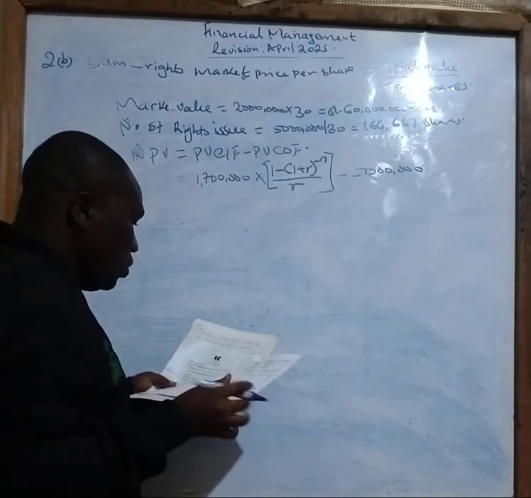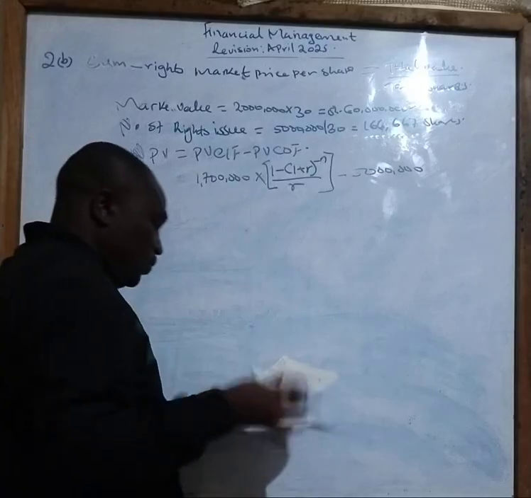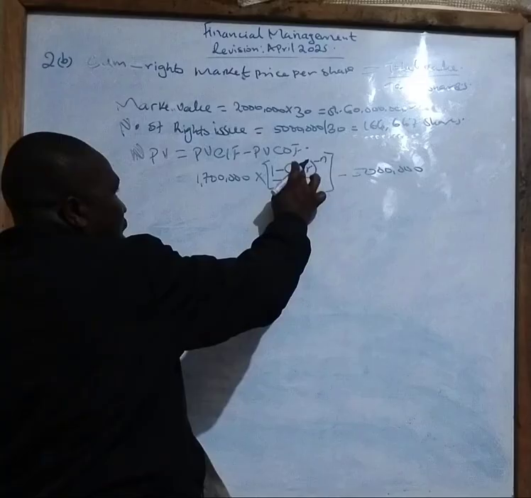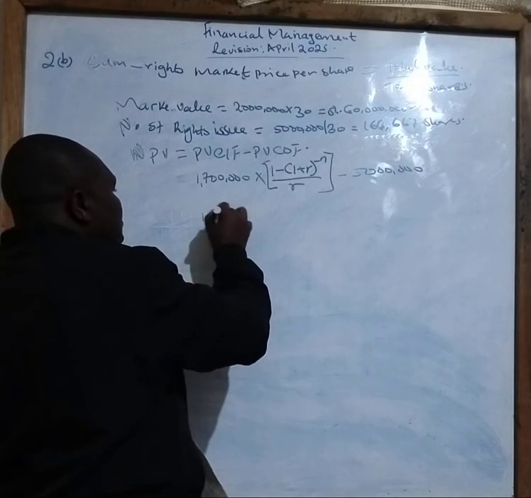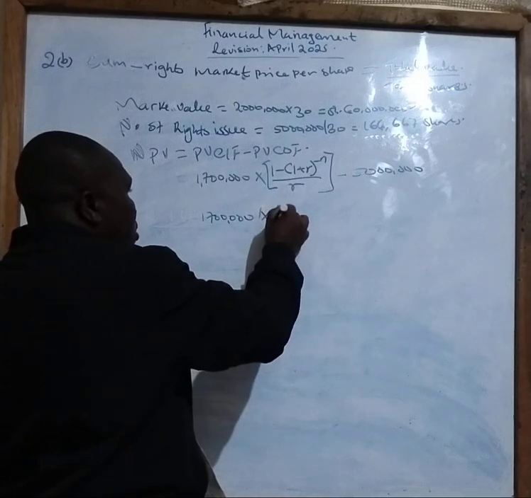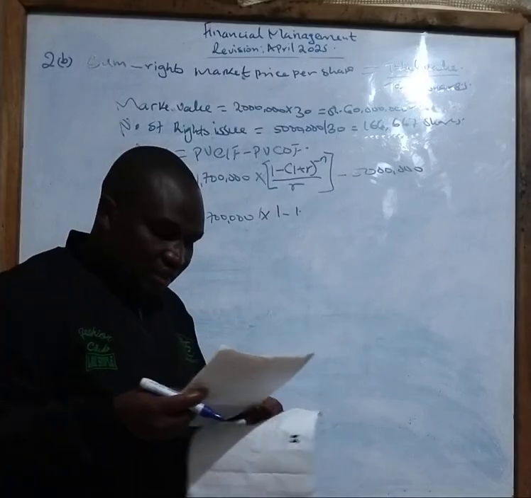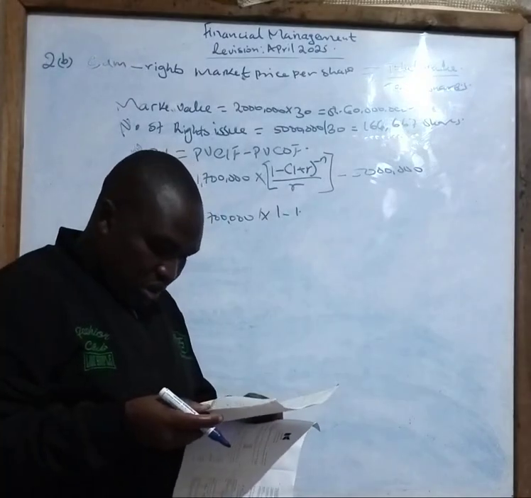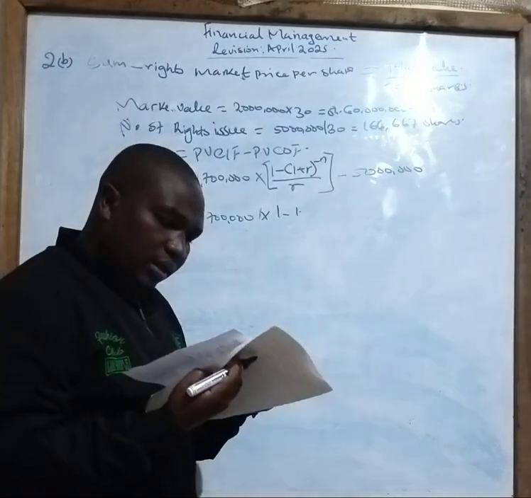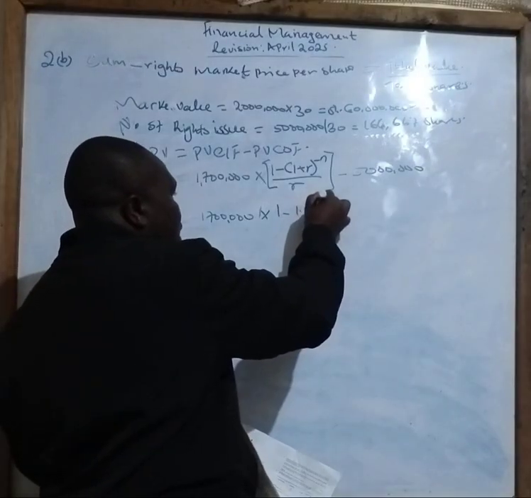Correct? So if you now press your calculator very well here, you say 1,700,000 times 1 minus 1 point r. What is the value of r from the question, class? 12. So 1.12 power negative 5.